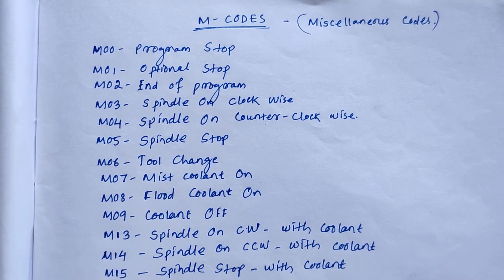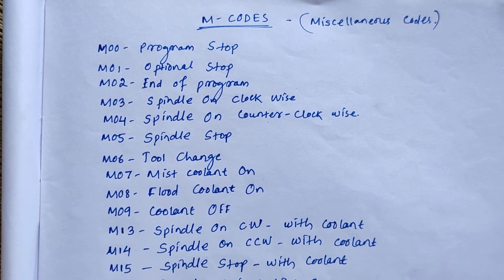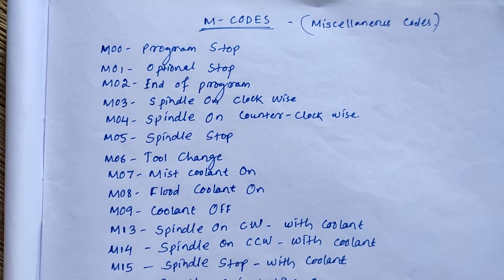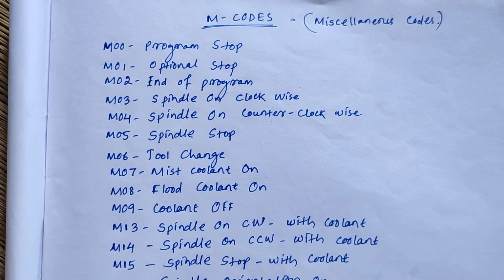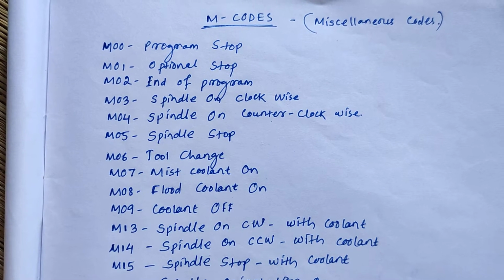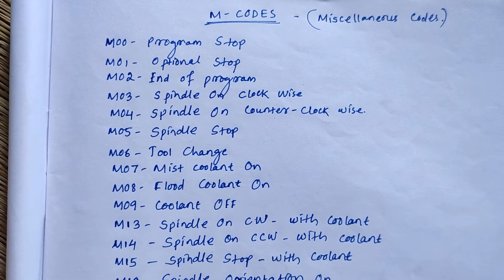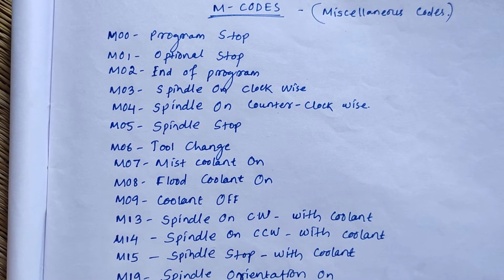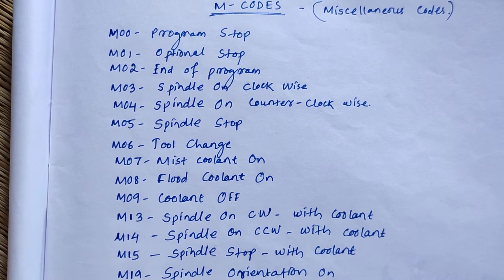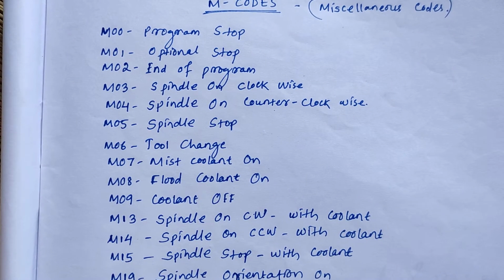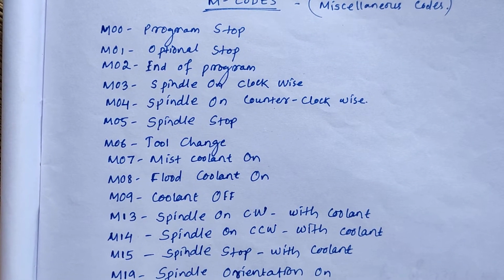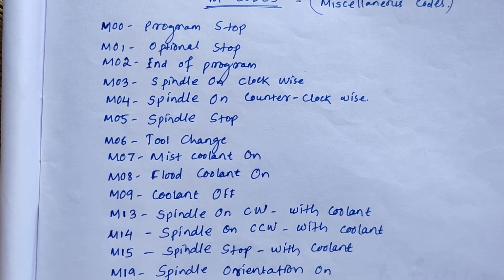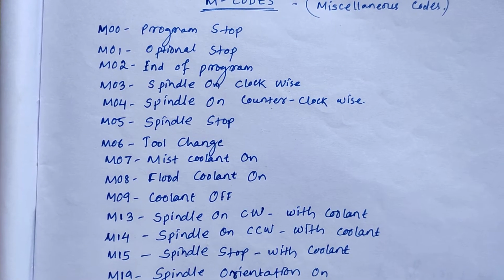M codes means miscellaneous codes. First one is M00, that is program stop. M01 is optional stop. M02 is end of program. M03 is spindle on clockwise direction. M04 spindle on with counterclockwise direction. M05 spindle stop. M06 tool change.